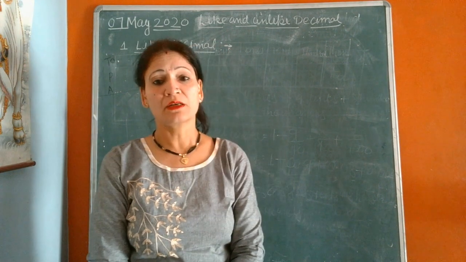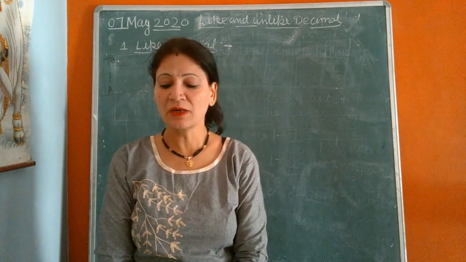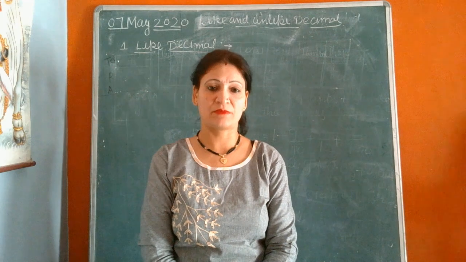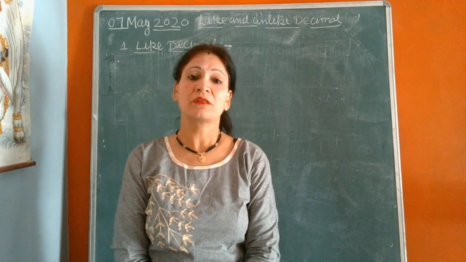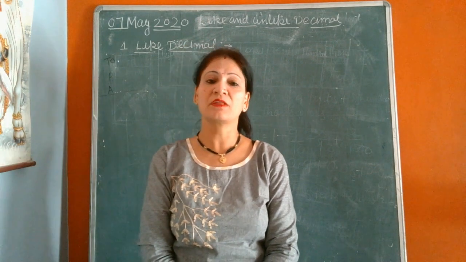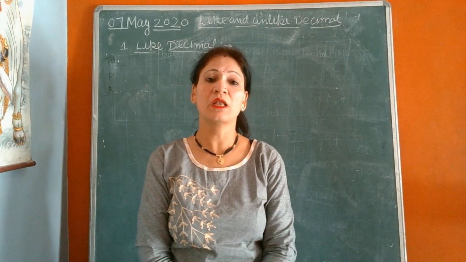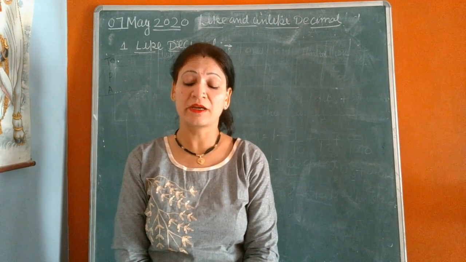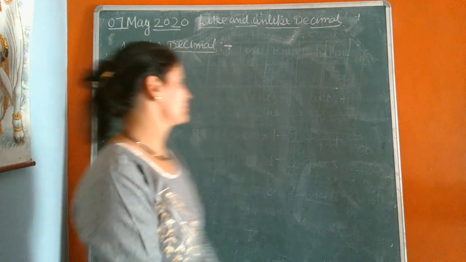The decimal numbers with the same number of decimal places are like decimals. Now I am repeating again. Like decimals are decimal numbers with the same number of decimal places. Unlike decimals. First, we will write the definition of like decimals.